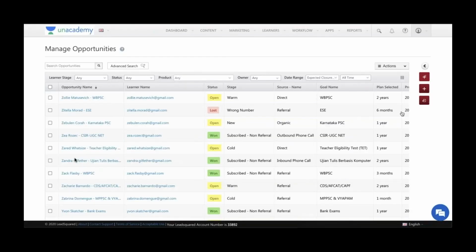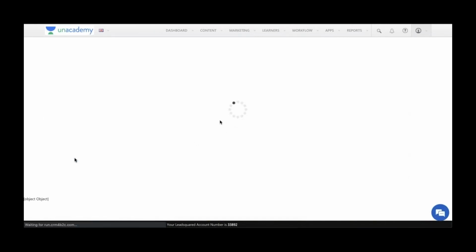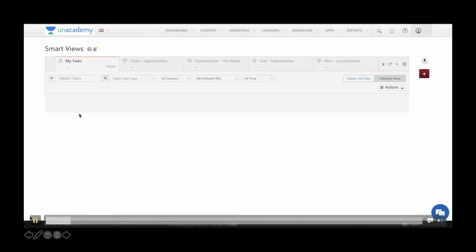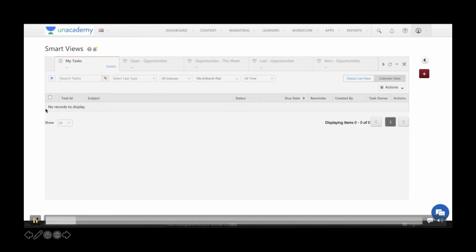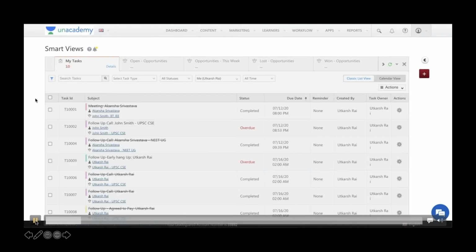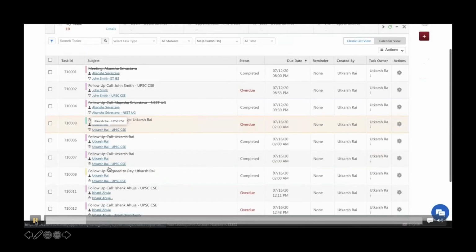Coming to the smart views. So this is how the opportunity management looks like. Let me just directly take you to smart views. Over here, if you see, I have various tabs. Now I have certain, let's say my tasks, I have open opportunities this way.